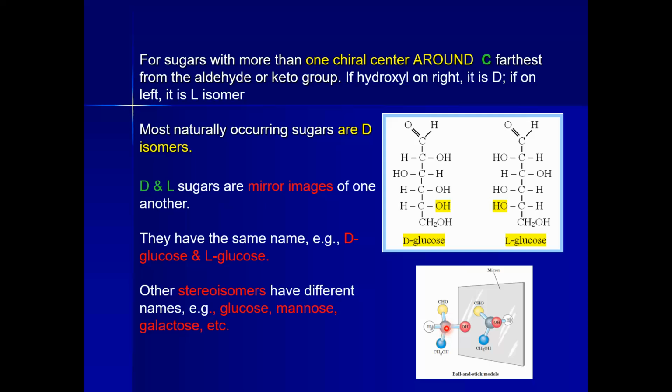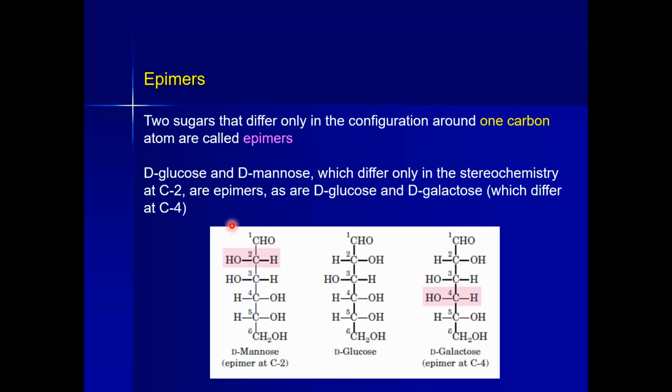What is meant by mirror images? When we place them across from each other, their groups line up with each other. So D and L glucose are always mirror images of each other.